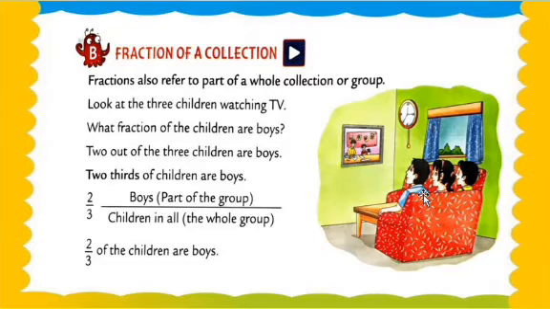So how can we write the fraction? 2 upon 3. Why am I writing 2 upon 3, my dear students? Because 2 is boys, means a part of the group, and 3 is all persons, means all children. 3 shows all the children and 2 shows the strength of boys. Understood, my dear students? It's called a fraction of collection. I hope you all have understood.